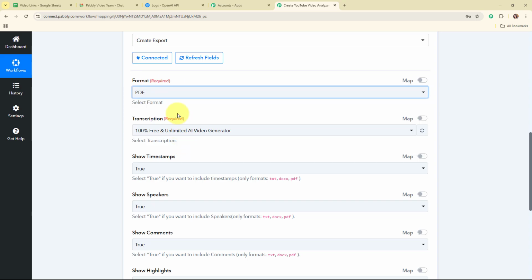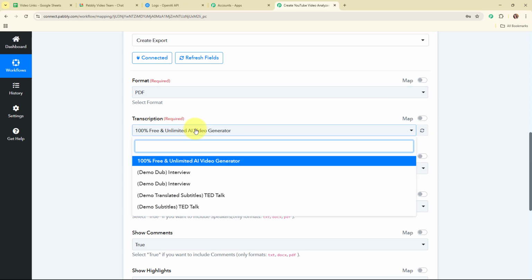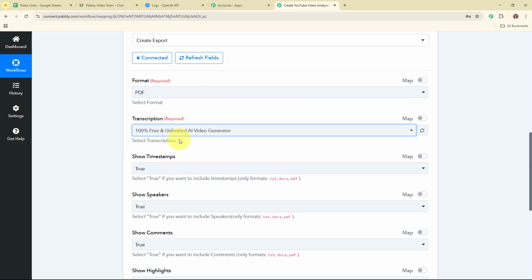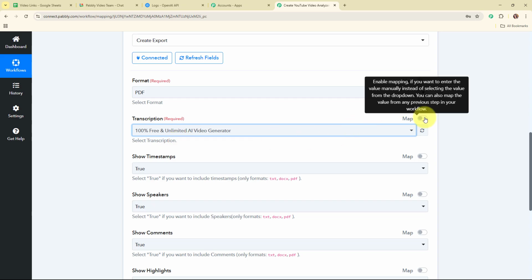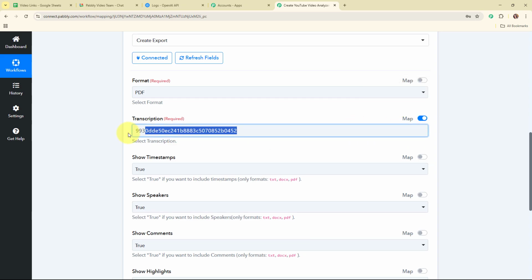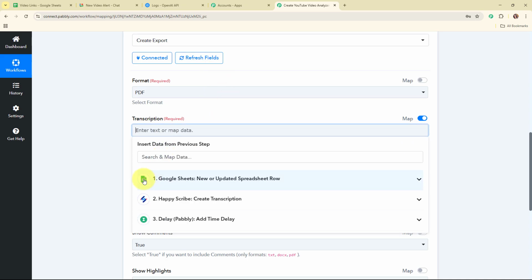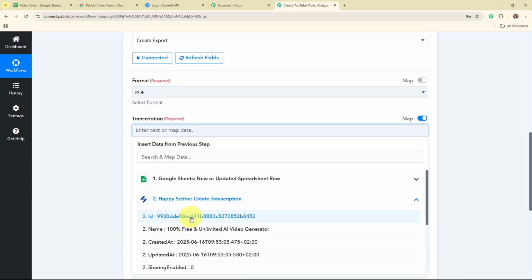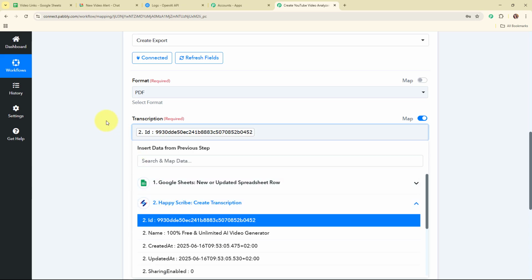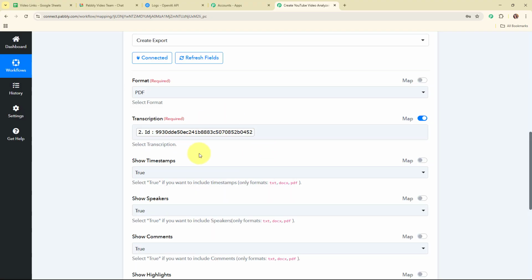You can select the format as per your need, and then you can see it is asking me to select the transcription. Instead of selecting the transcription from this drop down menu, I'm going to map the transcription ID. For that I'm going to turn on this map button, then remove this transcription ID, and then refresh the fields. Then I'm going to map the transcription ID from the response that I received in my previous Happy Scribe action step. So this is the transcription ID.